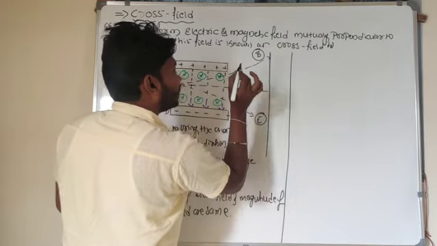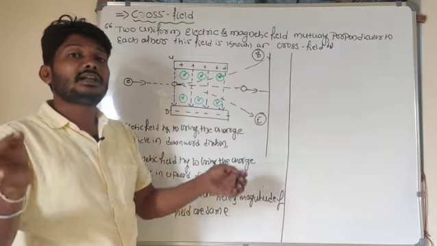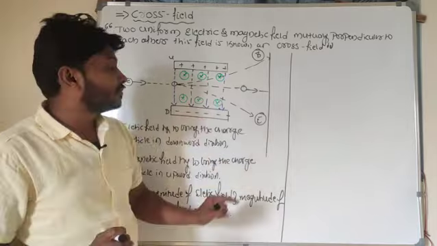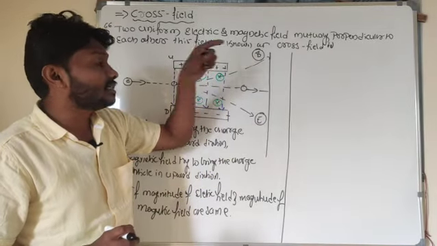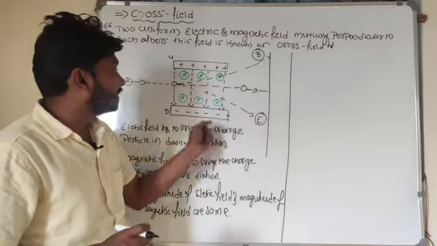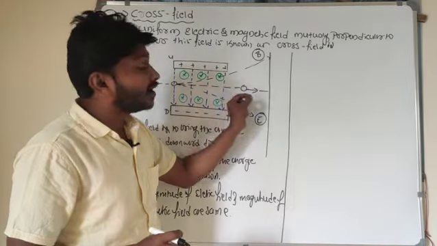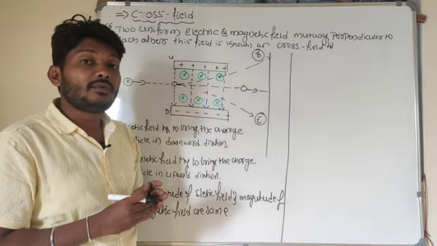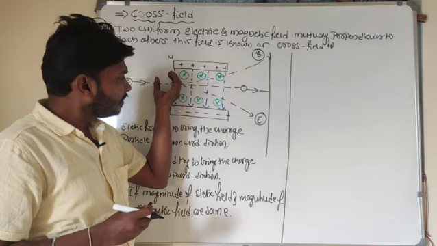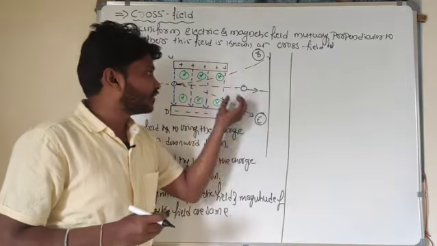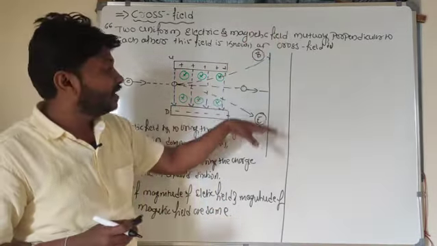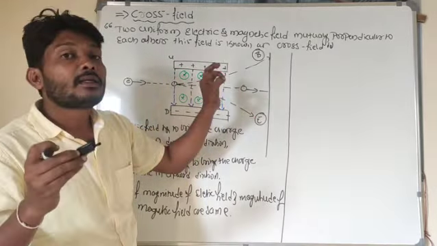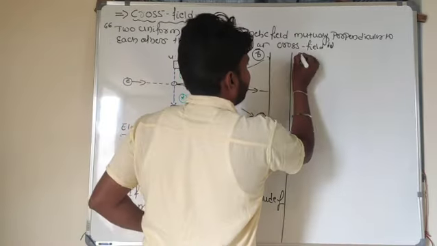Then what will be the trajectory of the charged particle moving in a crossed field? If the magnitude of the electric field and the magnitude of the magnetic field are the same, the charged particle moves along a straight line without suffering any deflection. Why? Because the electric field tries to bring it in a downward direction and the magnetic field in an upward direction. If these two forces are the same, the particle moves along a straight line without any deflection.